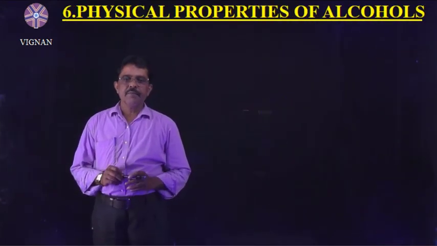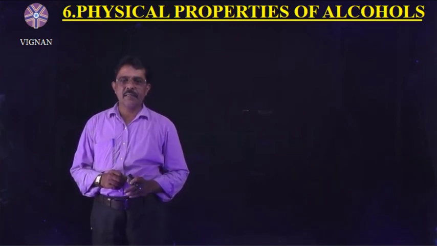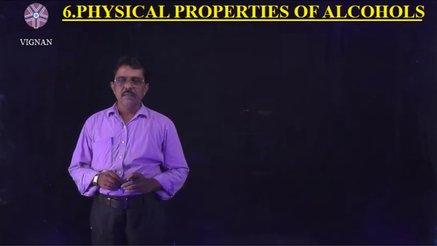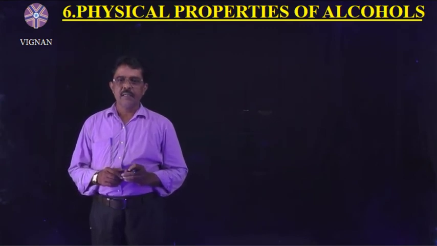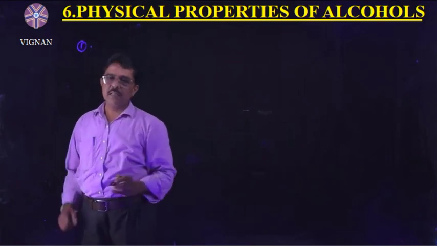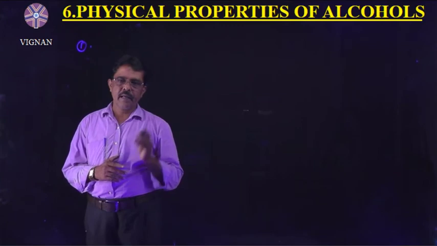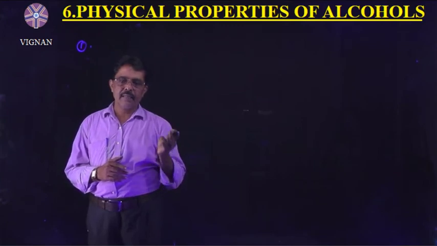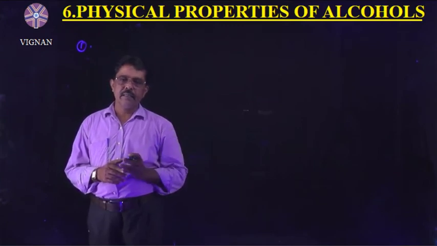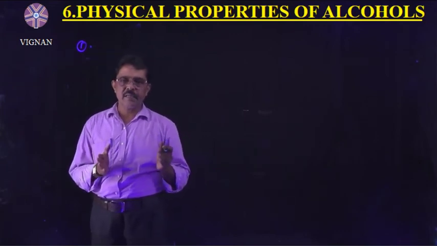Students, after the preparation of alcohols, let us discuss the physical properties of alcohols. First physical property: alcohols have higher boiling points than hydrocarbons, aldehydes, ketones and ethers of comparable masses.